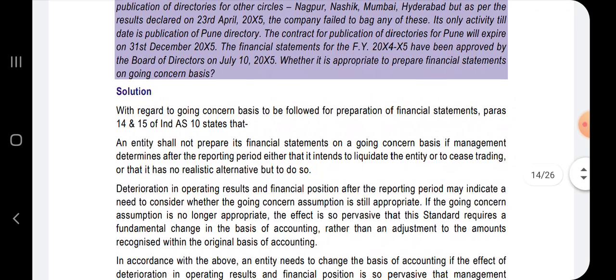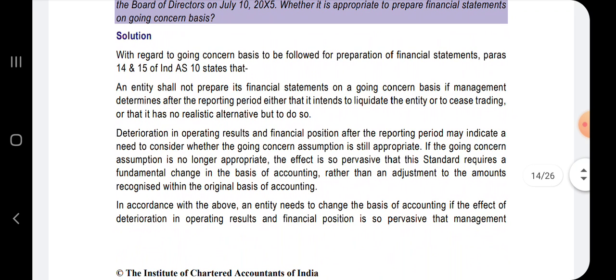Come, let's read the solution. With regard to going concern basis to be followed for preparation of financial statements, paras 14 and 15 of Ind AS 10 state that an entity shall not prepare its financial statements on a going concern basis if management determines after the reporting period either that it intends to liquidate the entity or to cease trading, or it has no realistic alternative but to do so.